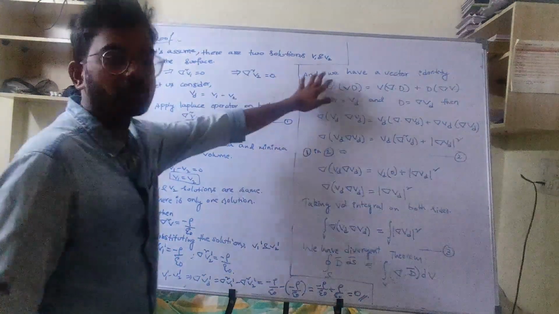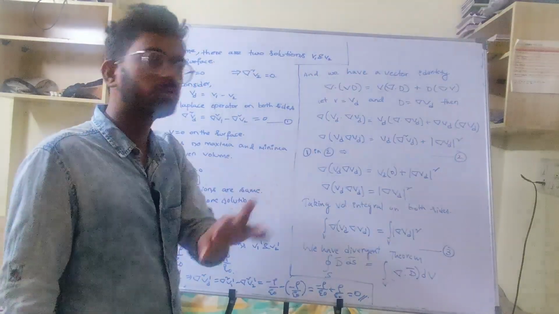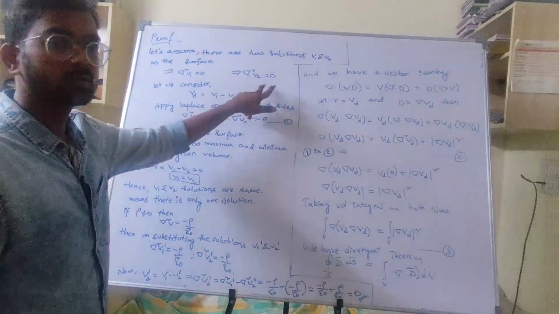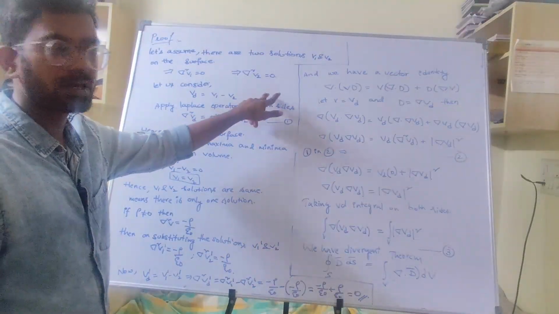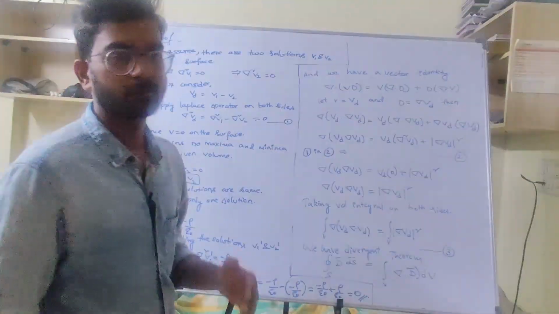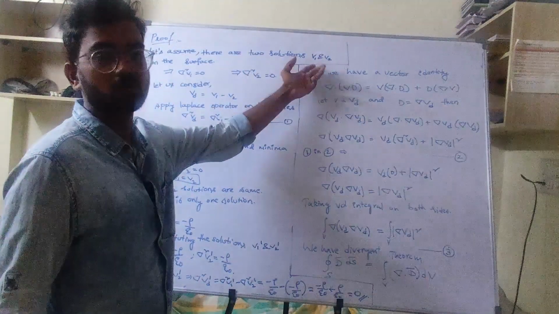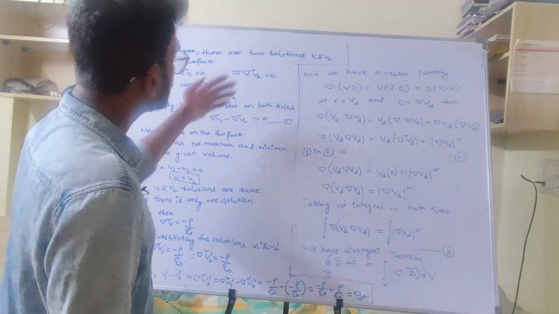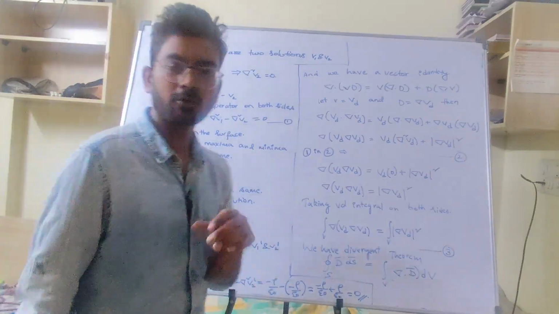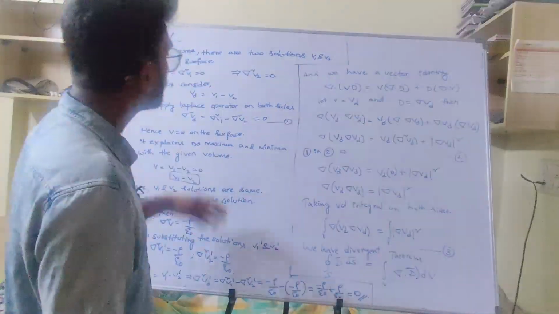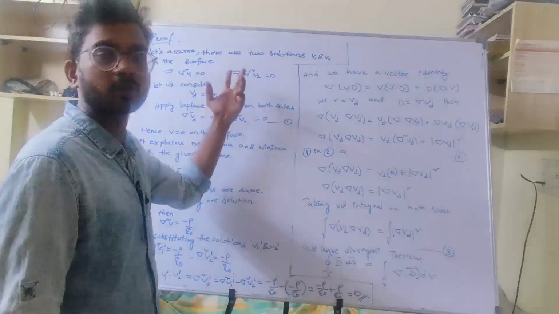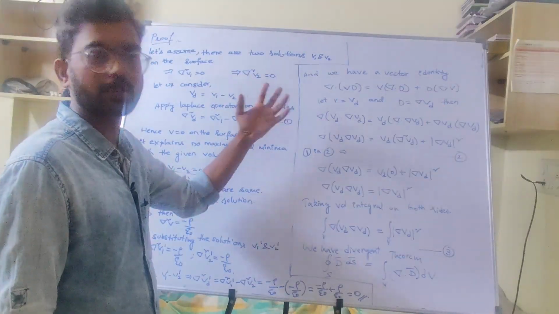So these are the solutions, and I substitute the two solutions in the Laplace equation: del square V1 is equal to 0 and del square V2 is equal to 0. I substituted both. V1 and V2 are the potentials we got. I already told you that in electrostatics this is used to find the potentials. These two potentials satisfy the second order partial differential equation of Laplace.